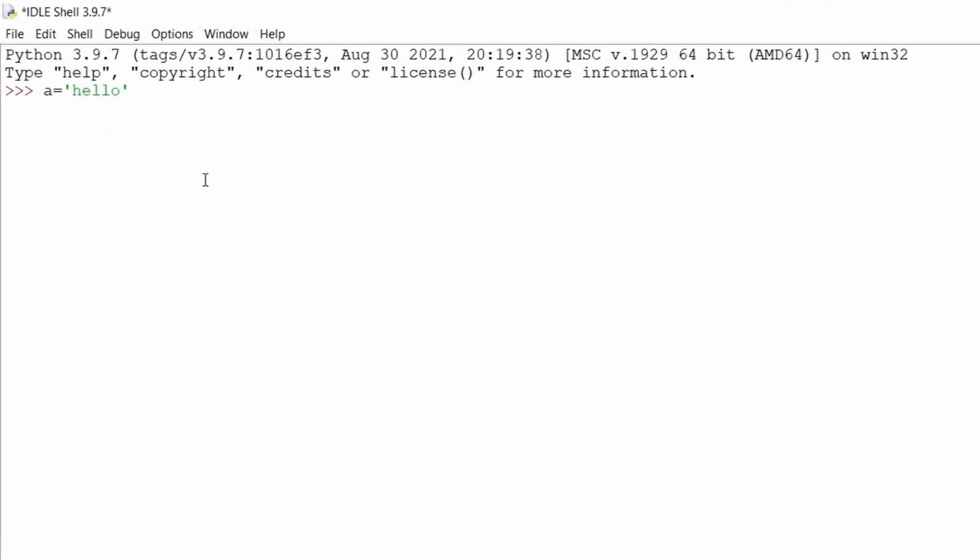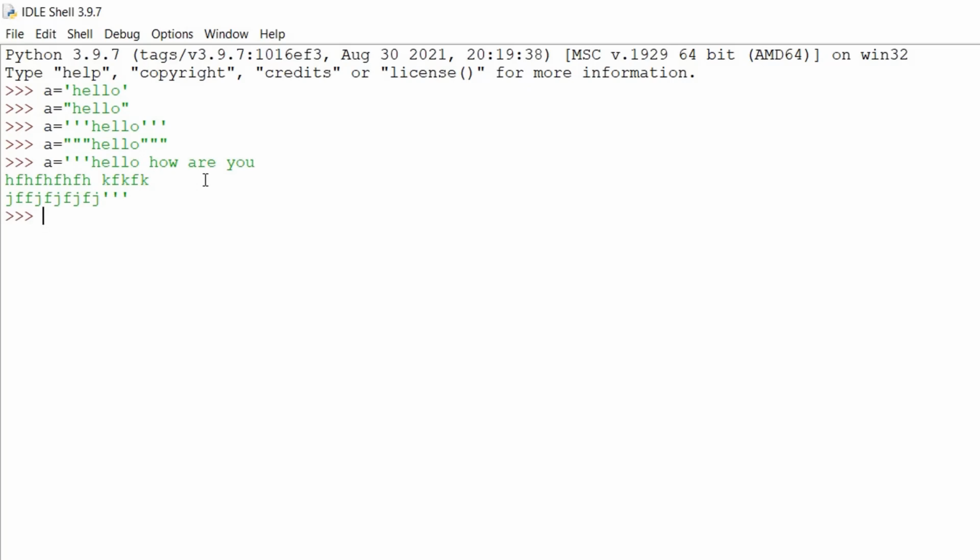We can write a string within a single quote, within a double quote, or within a triple single quote or triple double quote. These all are valid. If our string consists of more than one line, then we need to enclose that string within either a triple single quote or triple double quote. So this is our string that consists of more than one line. If we start with a triple single quote, we need to make sure we enclose with a triple single quote. If we start with a triple double quote, we have to enclose it with a triple double quote.